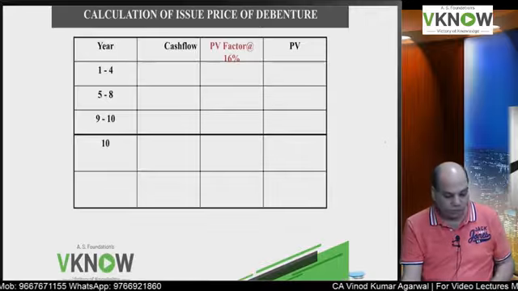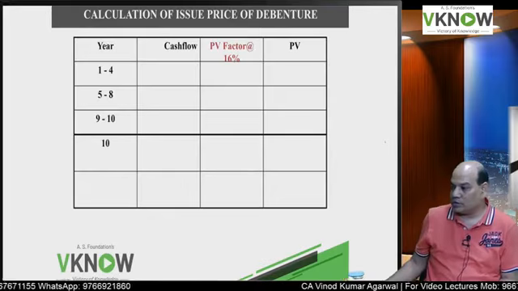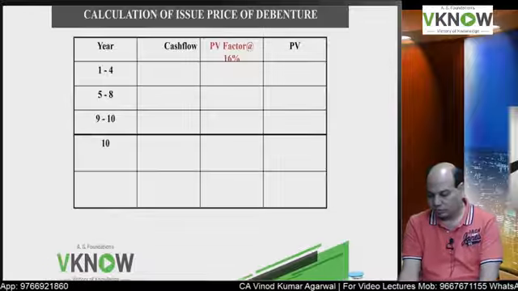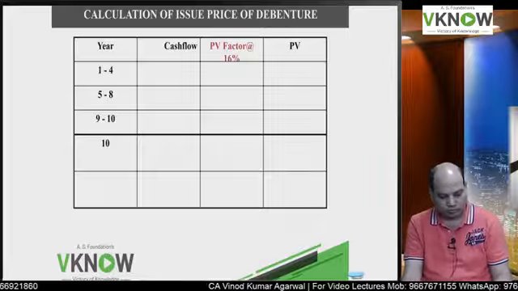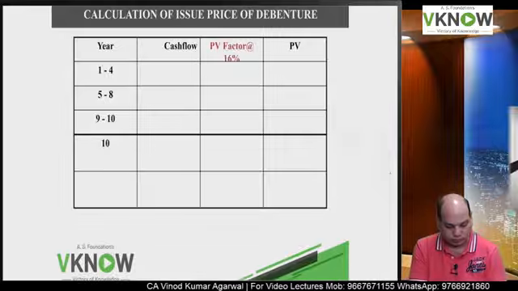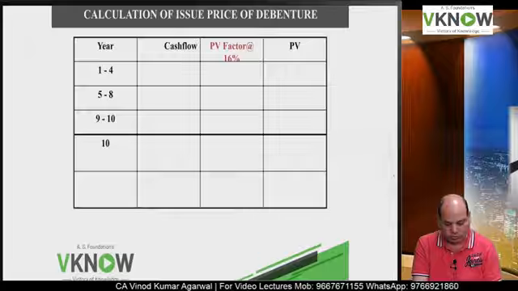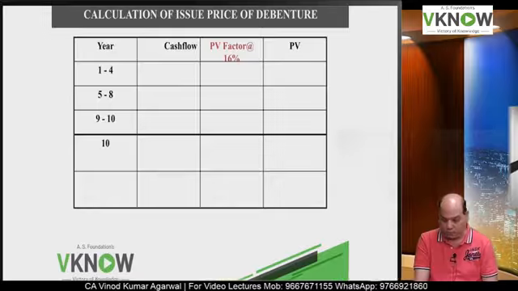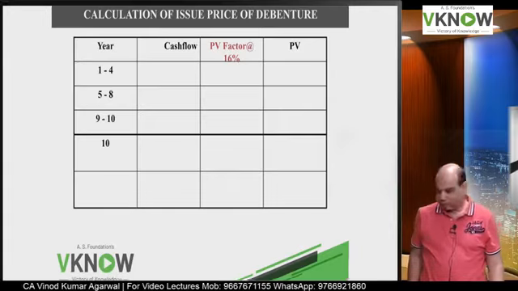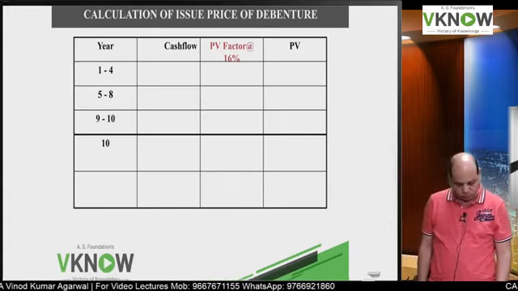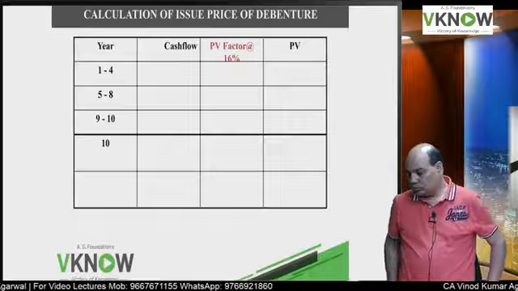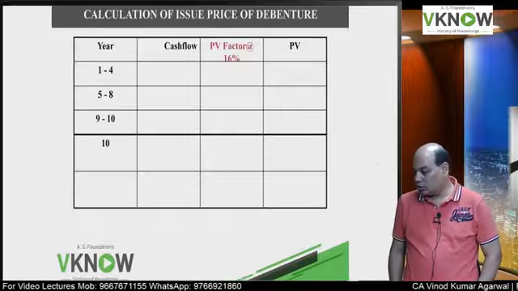So write down the answer in the notebook. Heading, every table should have a heading: calculation of issue price of debenture. Then draw this table and solve.